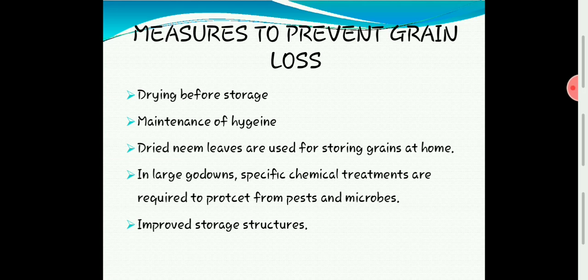So improved storage structure is very important. Why is it said that improved storage structure is very important? Because when there is rainfall, the water should not enter the godowns or the storage. Otherwise the water will get mixed with the grains. And you should not allow any pests to come. So you have to prevent rodents and pests. Good aeration should be there. So that is the method for storage.